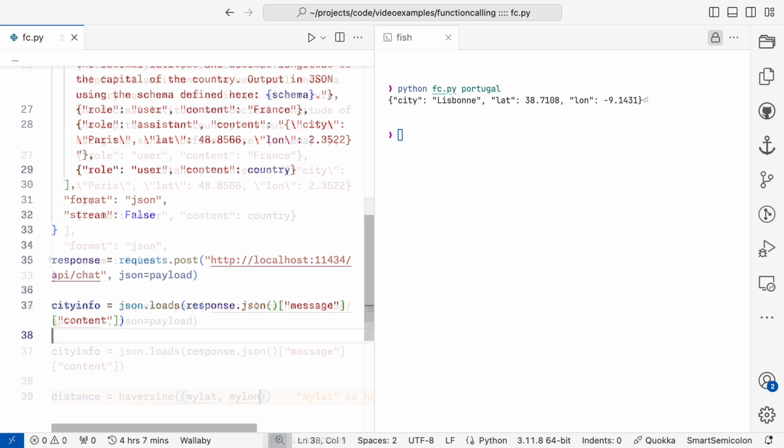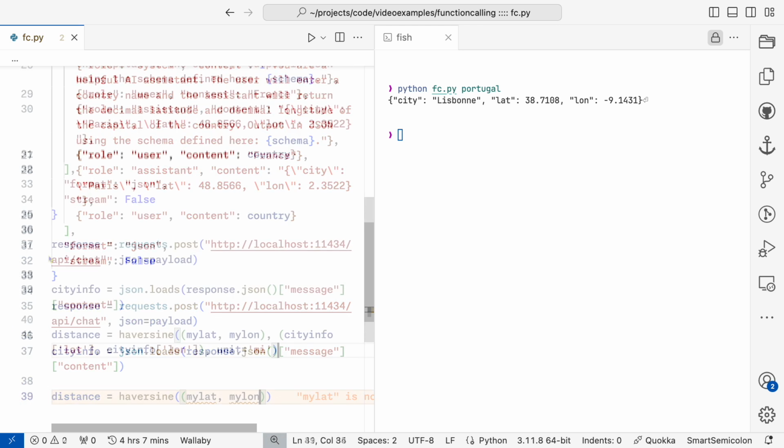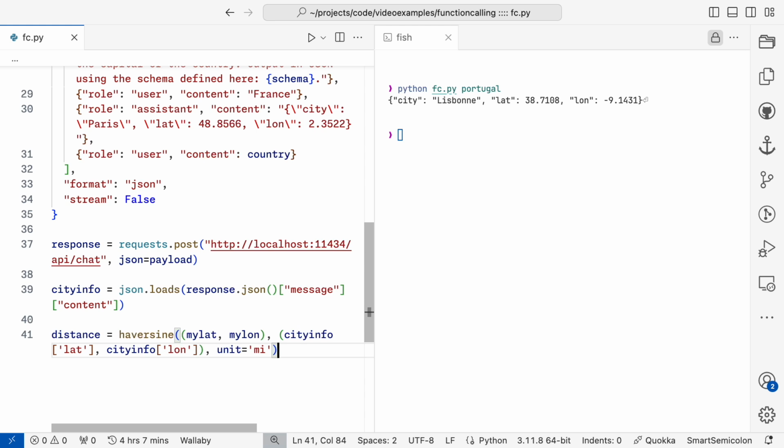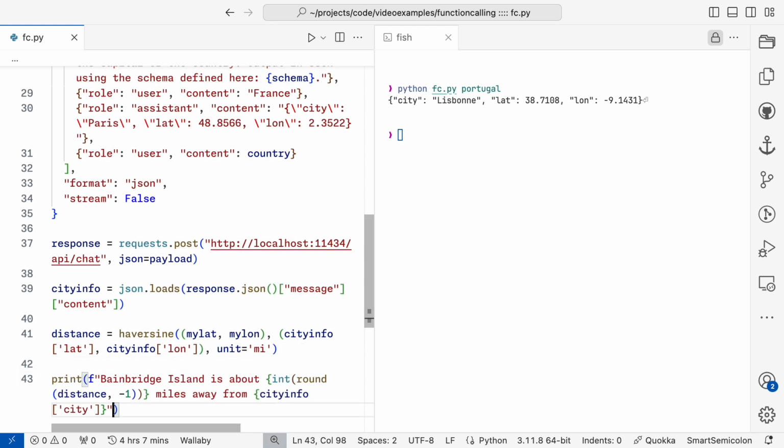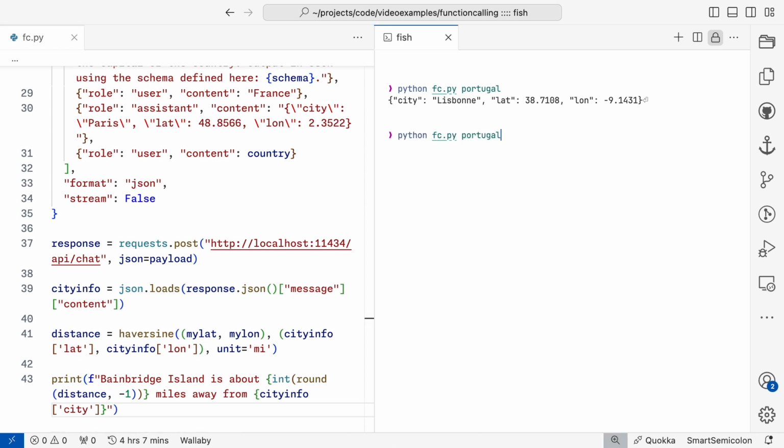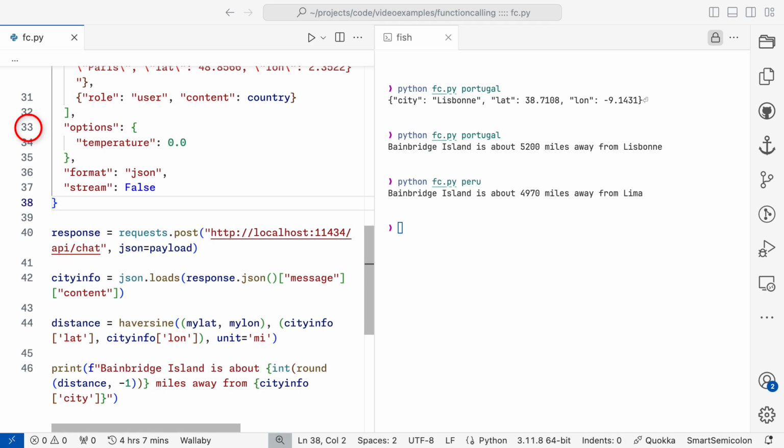And now we can call Haversine with my latitude and longitude and the coordinates of the capital city and get a distance. Now, if you run this a few times, you may notice that the distance isn't always consistent. Asking a model for latitude and longitude isn't a great use of the system. We can set the temperature to 0 to try to get it to be more consistent, but it may still be different from what you get with a Google search.